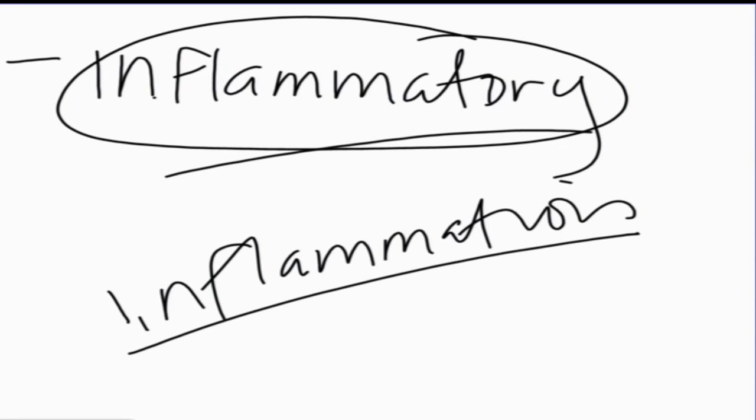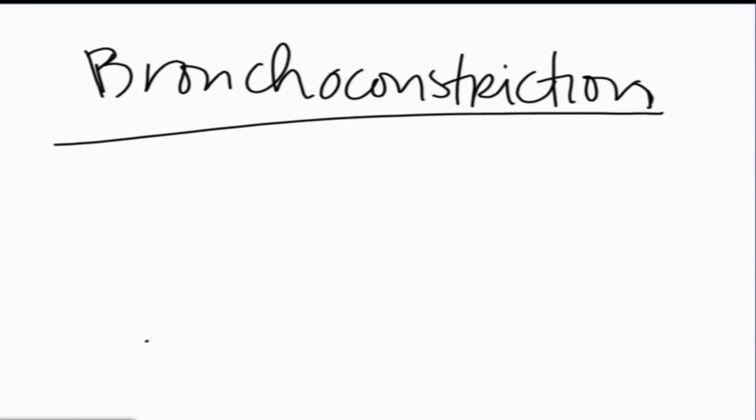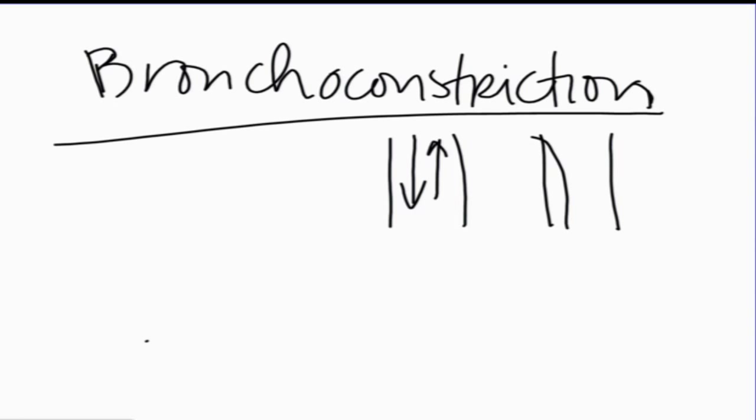That inflammation will also cause what we call bronchoconstriction. Bronchoconstriction is that narrowing of that wonderful airway that we want. Remember, air goes in and out of the airway into the lungs, making a person breathe better. Bronchoconstriction is the narrowing, bringing about that wheezing sound, the wheezing sound of somebody who has asthma.